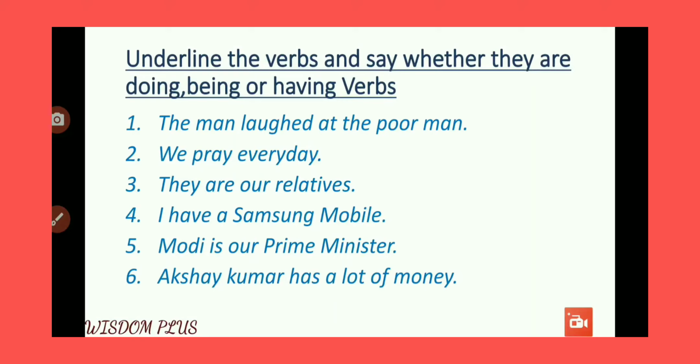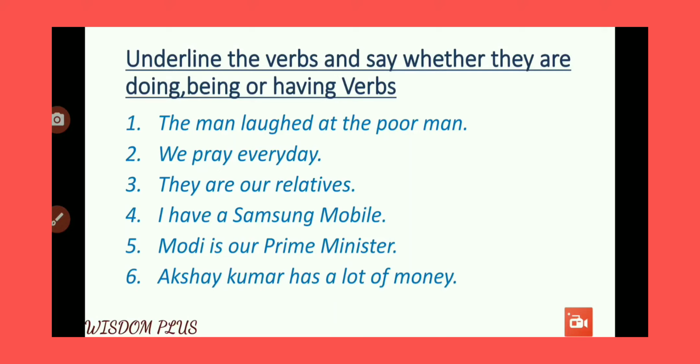Then number 2, we pray every day. The number 3, they are our relatives. The number 4, I have a Samsung mobile. Number 5, Modi is our prime minister. Then we have number 6, Akshay Kumar has a lot of money.